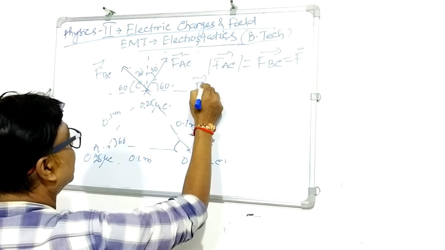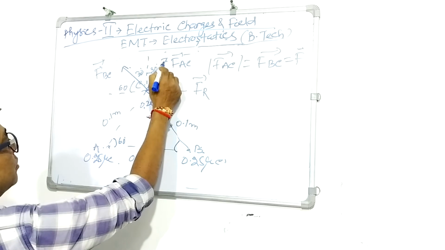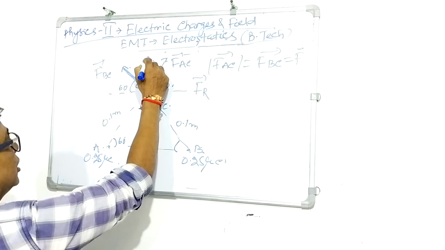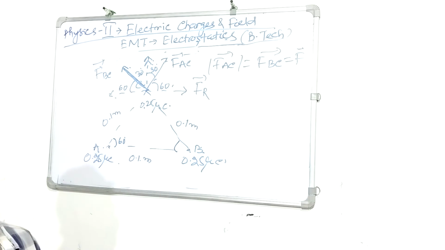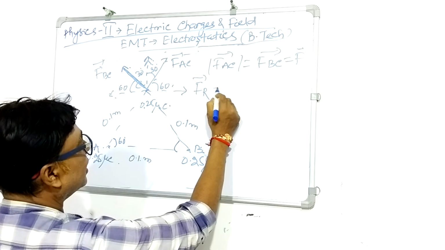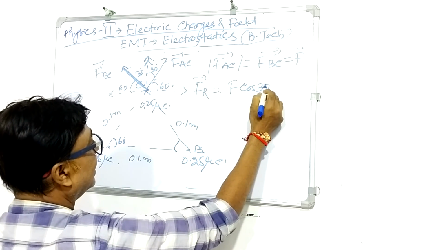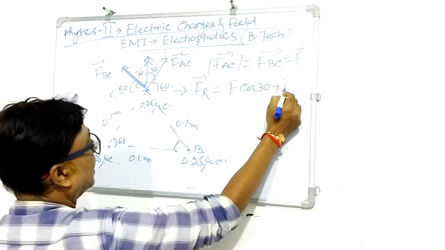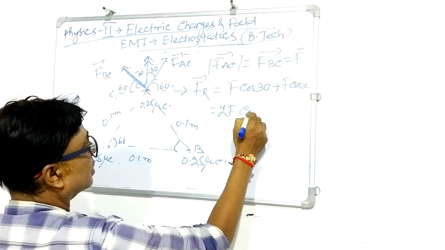If I resolve the components, the vertical component of FAC will be along this direction, and the vertical component of FBC also will be along this direction, and the horizontal components of these two forces will cancel because the charges are the same. So the resultant force will be F cos 30 plus F cos 30, which is nothing but 2F cos 30.